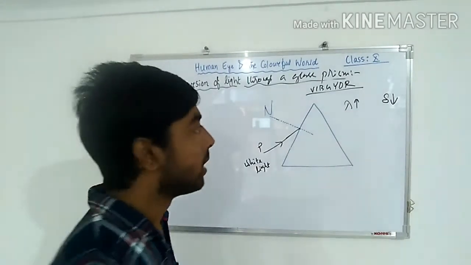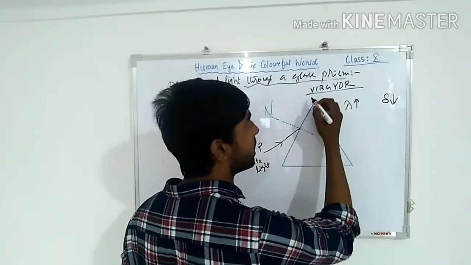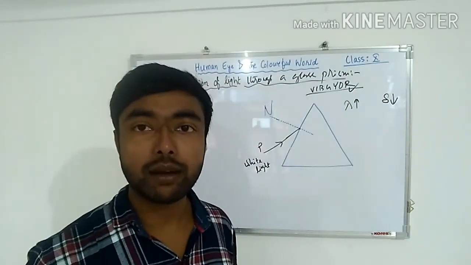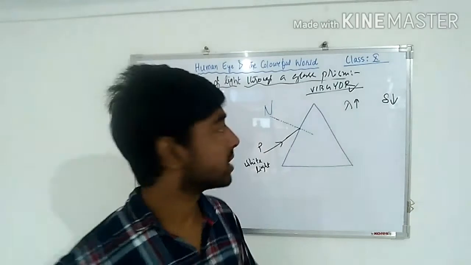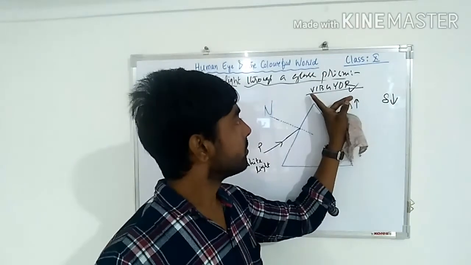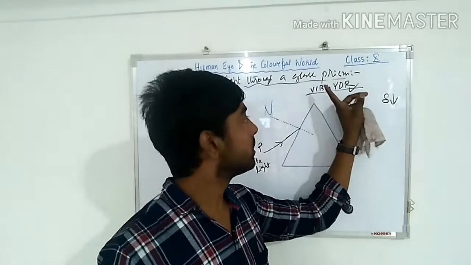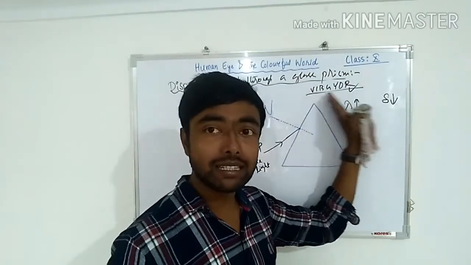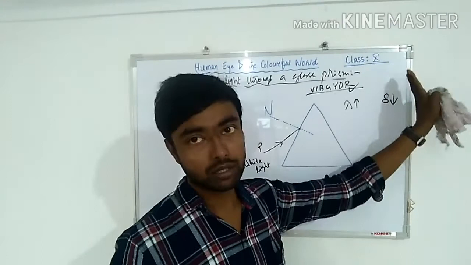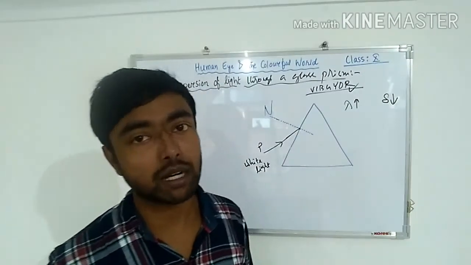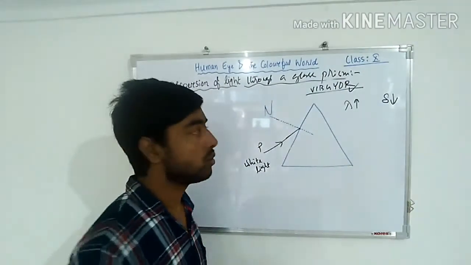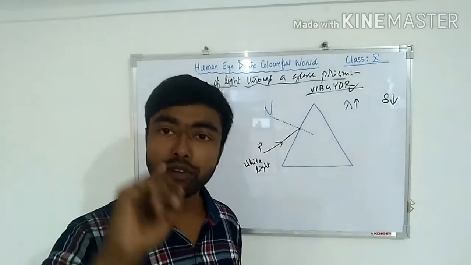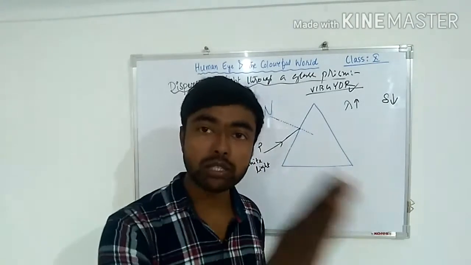Deviation will be less. So which has the most wavelength? Red has the most wavelength. The wavelength of violet is less than indigo, then blue, like that. The wavelength is in increasing order of this VIBGYOR. Violet has the least, red has the most. So the one with the highest wavelength will have the least deviation, the least bending.